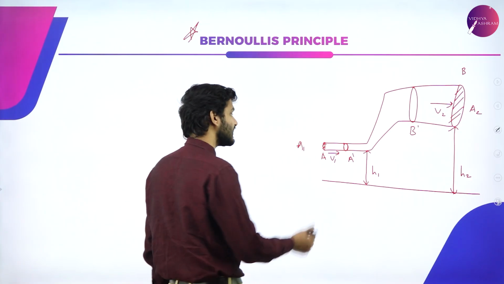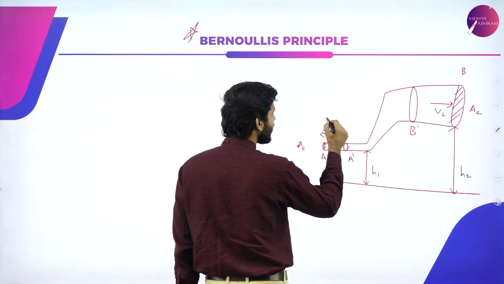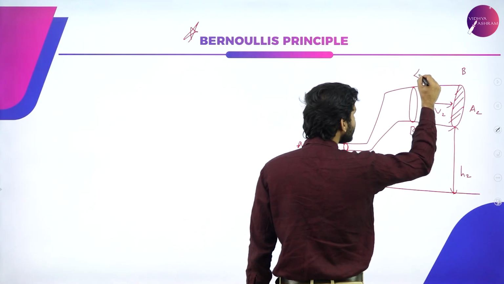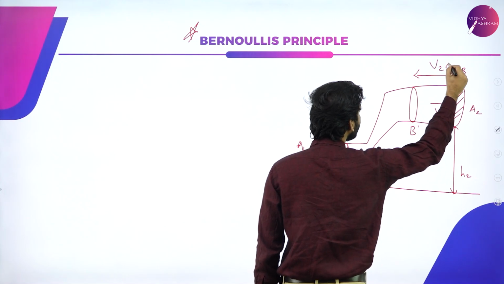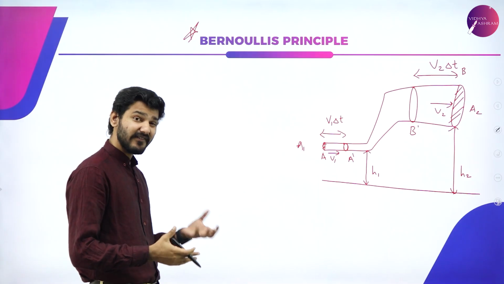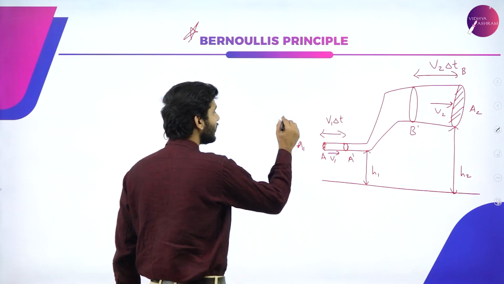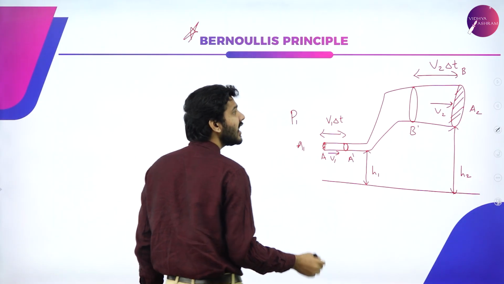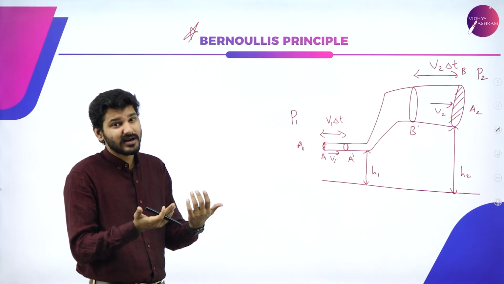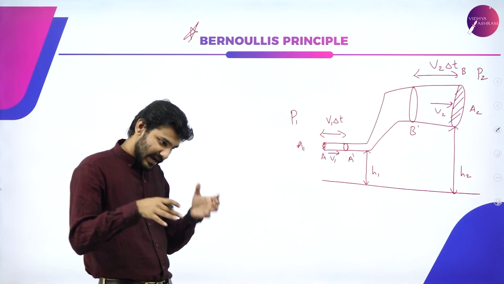So everything is different, but the things we apply remain the same from the equation of continuity. That is, here the distance we again found out from the last equation is going to be V1 delta T, and here it is going to be V2 delta T, right? From the previous equation, the same thing. And now the only difference here is that since the water is exerting a pressure, it will be P1 pressure here and P2 pressure here. So the obvious doubt from the previous session will be: you told us that water will be exerting the same pressure. That is true.